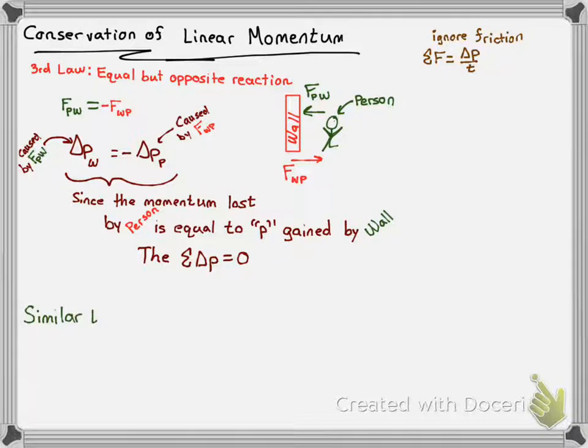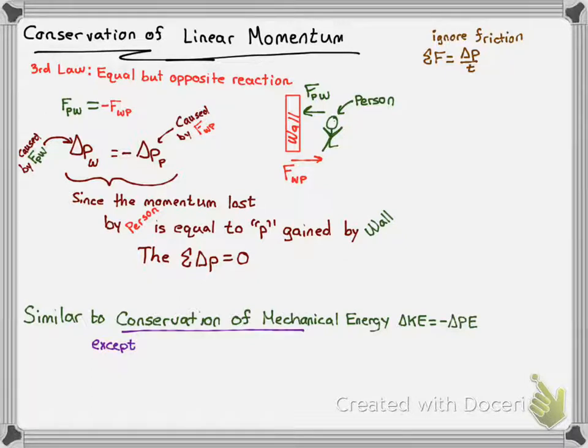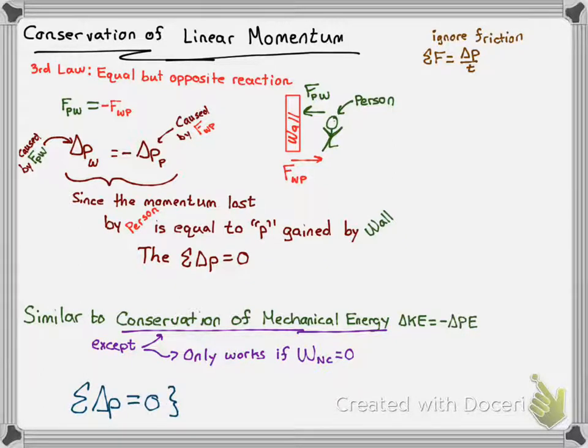It's really similar to the conservation of mechanical energy, the one that says that the change of kinetic energy is equal to the negative change in potential energy. But if you remember, this only works if the total work done by the non-conservative forces is zero. This whole conservation of momentum is always true for closed systems.